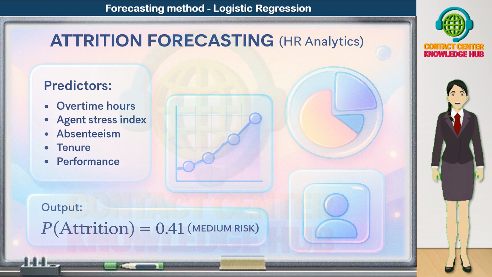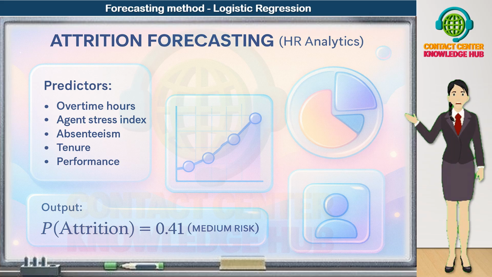Now let's look at attrition forecasting in the context of HR analytics using logistic regression. Here, our goal is to predict which agents are likely to leave the organization so that HR and operations can take preventive action. We use a set of powerful predictors such as overtime hours. Consistently high overtime is often a sign of overwork and burnout. The more overtime an agent does, the higher the attrition risk can become.